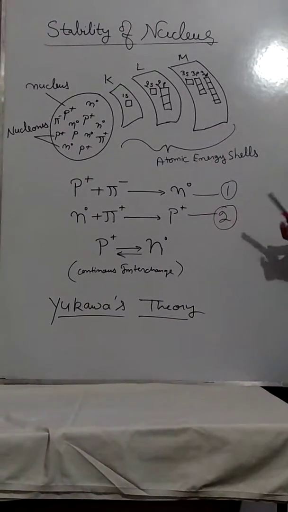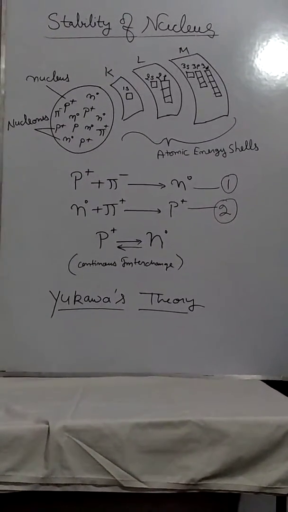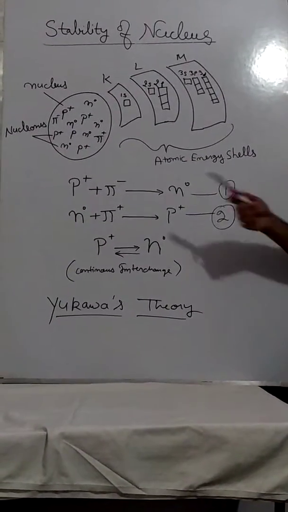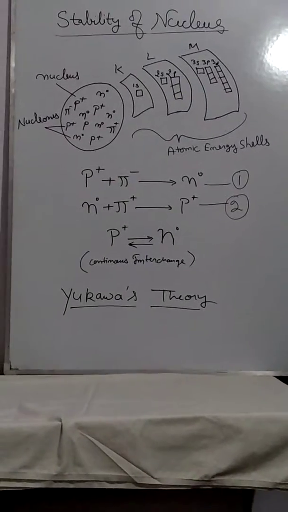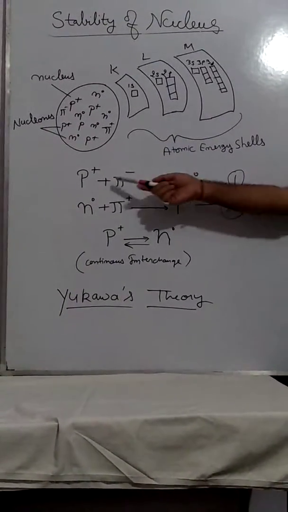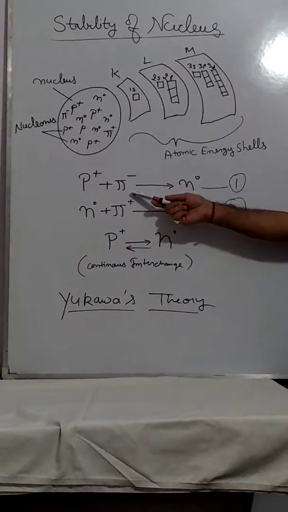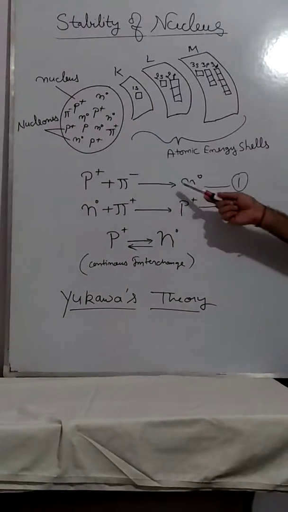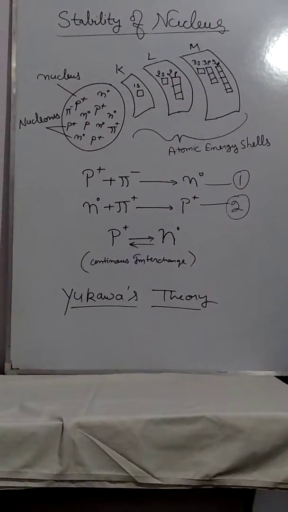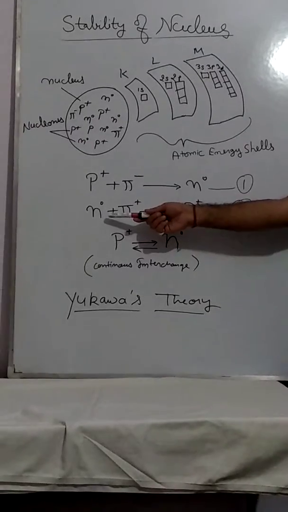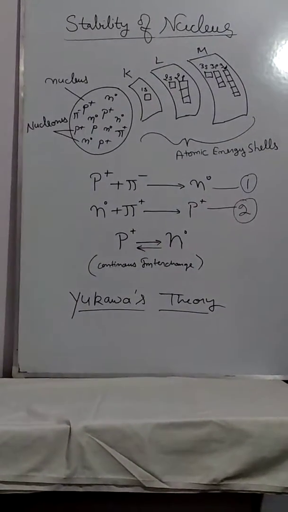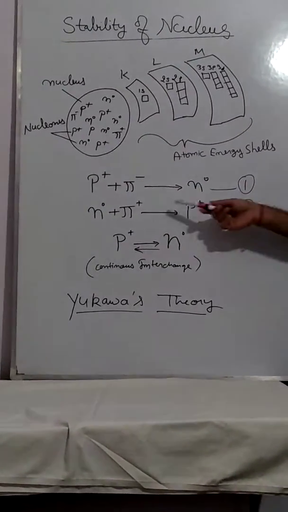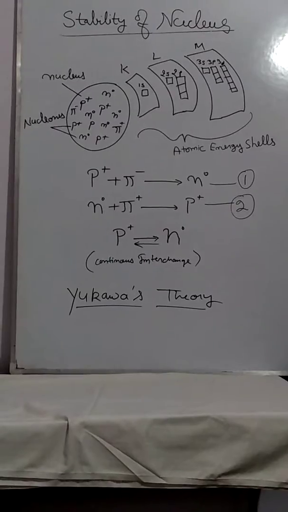How? This relation first shows that when a positively charged proton combines with a negatively charged meson, net neutralization of charge occurs and the proton converts to a neutron. In the same way, when a neutral neutron combines with a positively charged meson, a positive charge is induced on this neutron, and as a result this neutron converts to a proton.